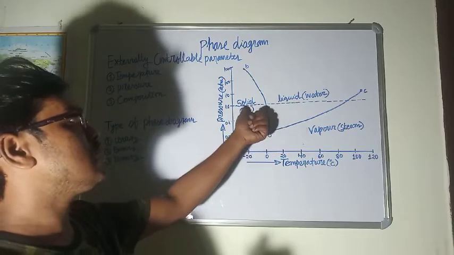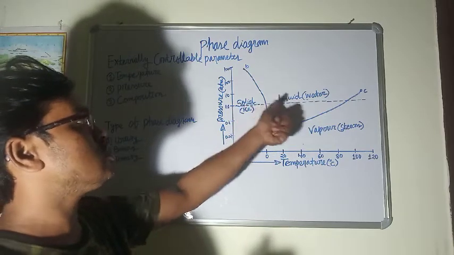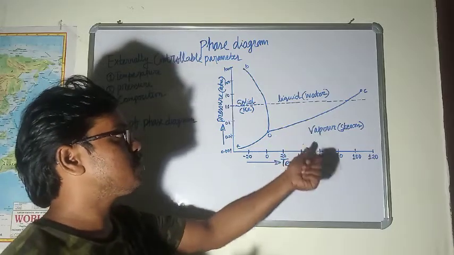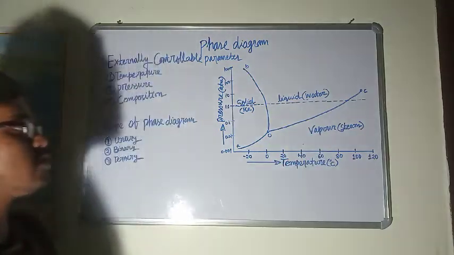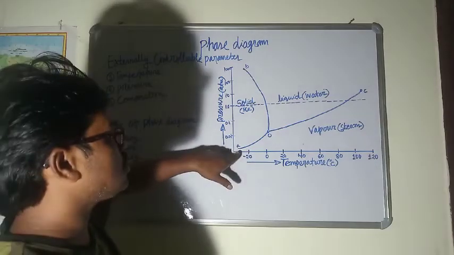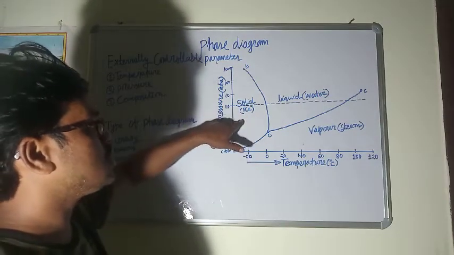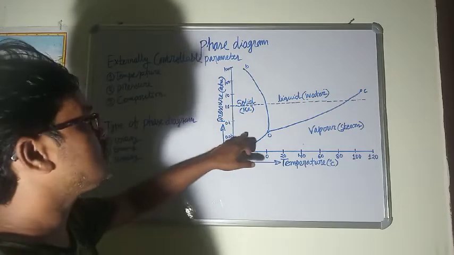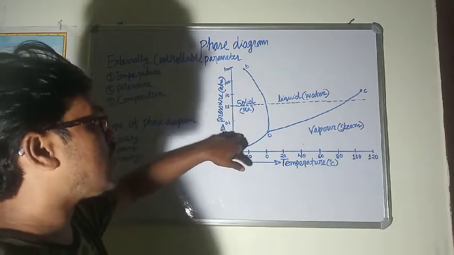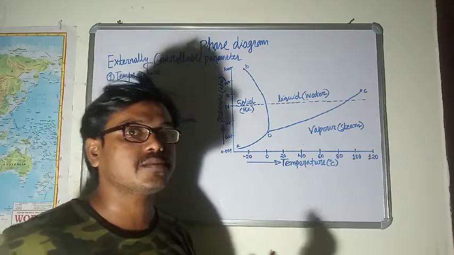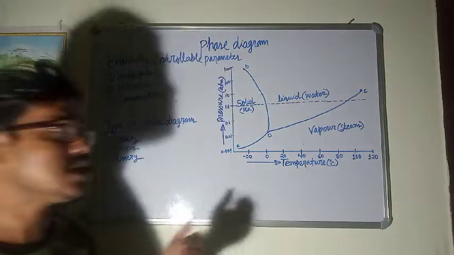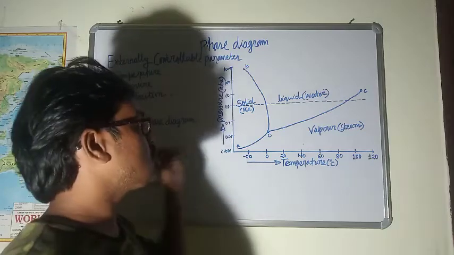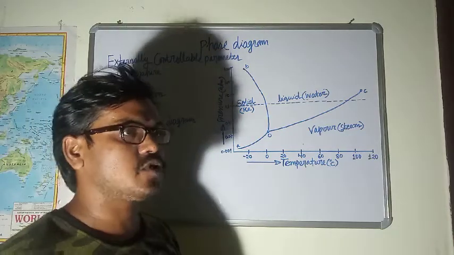What type of phase boundary line? It is a solid-liquid phase boundary line, and line OC clearly represents the liquid-vapor phase boundary line. Line AO is the phase boundary line between solid and vapor. So in this region, if we heat ice, it will directly sublime to vapor. It will not reach the liquid phase. It will directly jump to the vapor state from the solid phase.